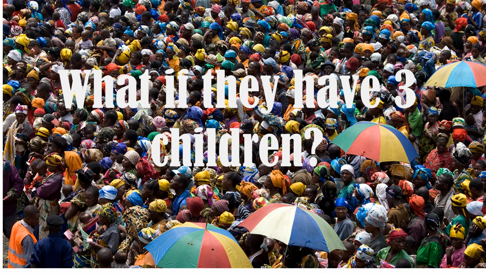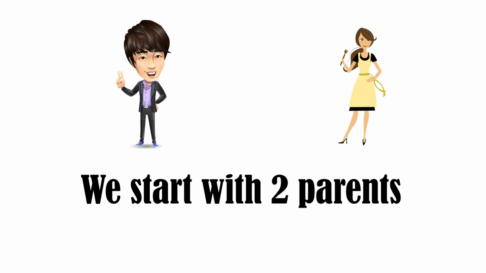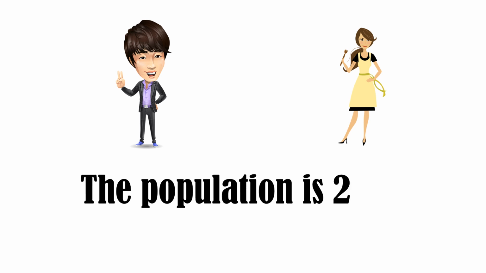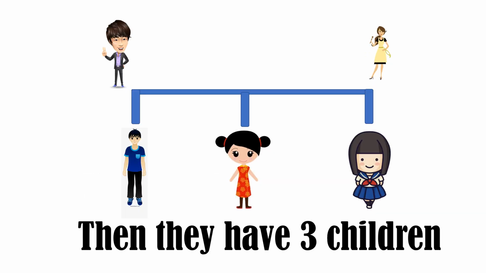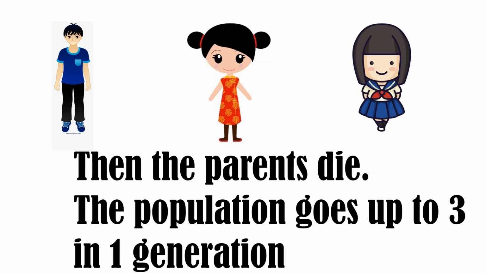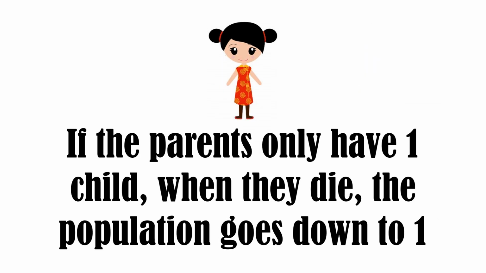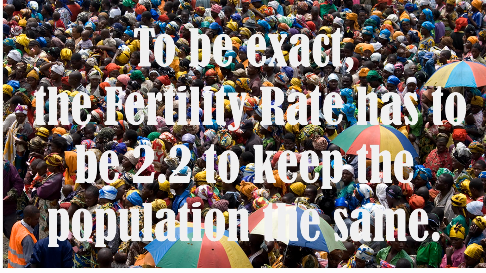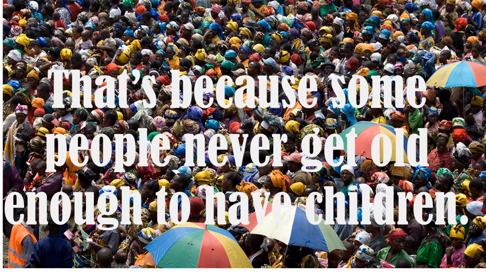What if they have 3 children? We start with 2 parents. The population is 2. Then they have 3 children. Then the parents die. The population goes up to 3 in one generation. If the parents only have 1 child, when they die, the population goes down to 1. To be exact, the fertility rate has to be 2.2 to keep the population the same. That's because some people never get old enough to have children.